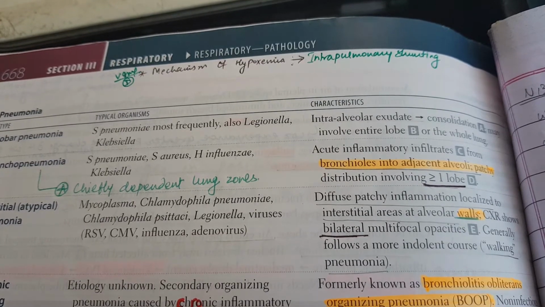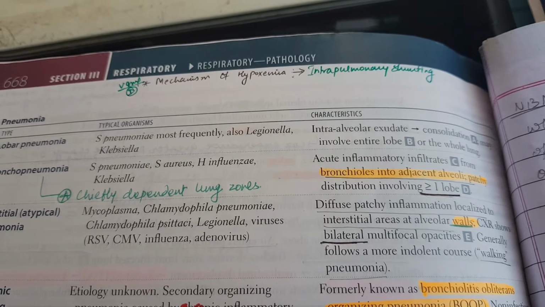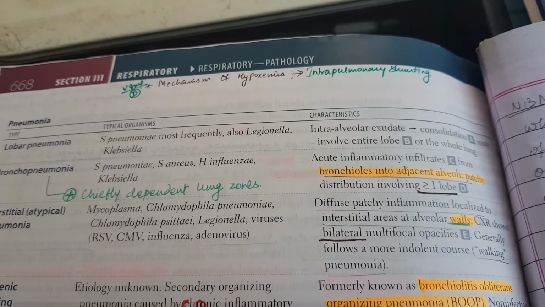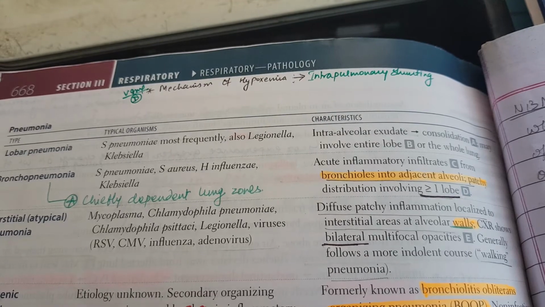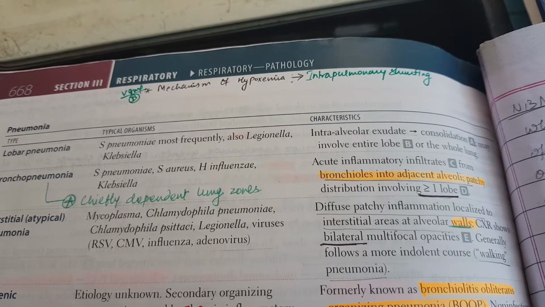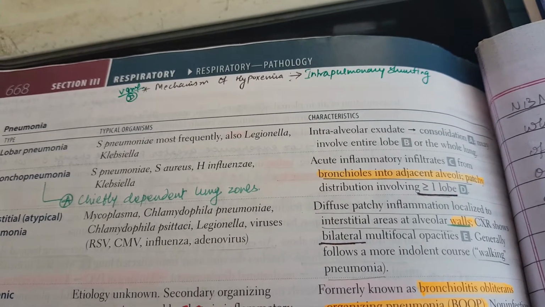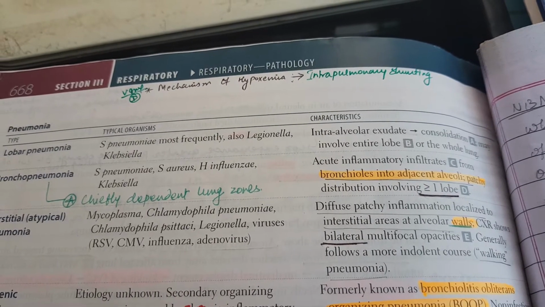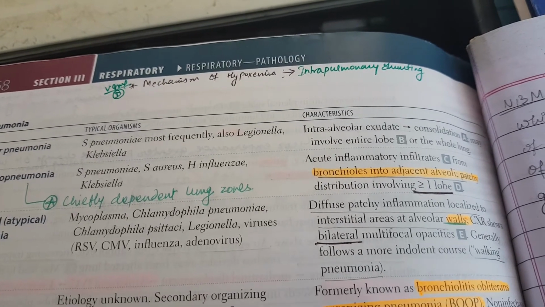Patchy distribution involves more than one lobe. So in bronchopneumonia there will be patchy infiltration, whereas in lobar pneumonia it will be the entire lobe. This is very important. Again, remember, in lobar pneumonia only the alveoli were involved, but here in bronchopneumonia the bronchioles are involved and the adjacent alveoli are also involved, so it is only patchy.